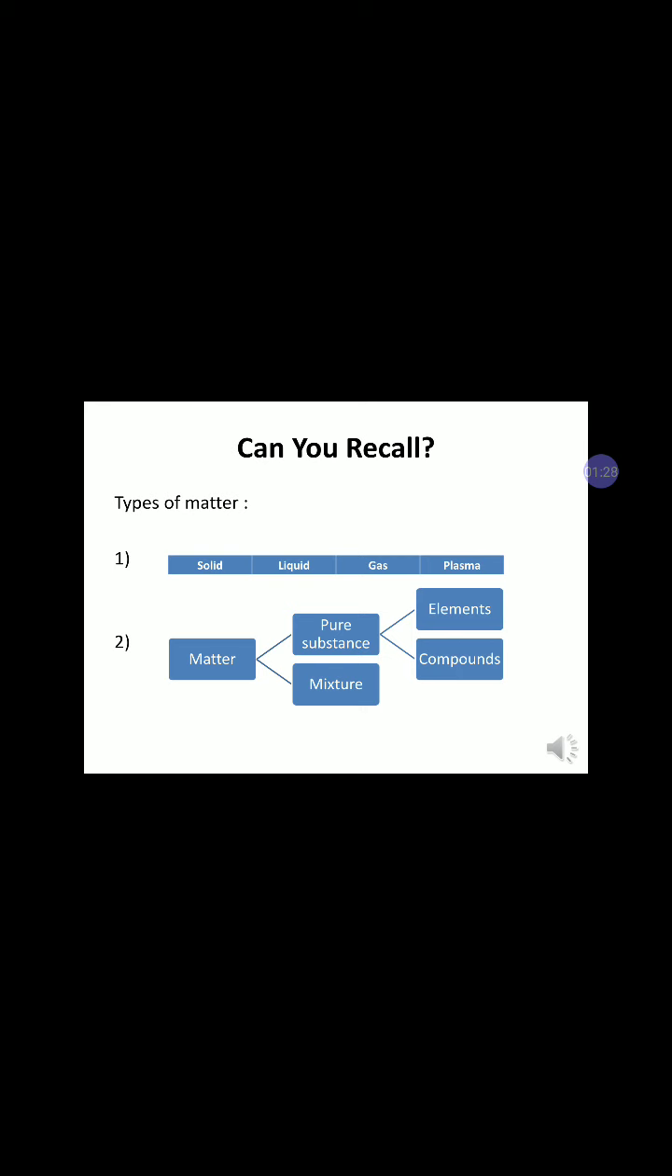You know that there are four types of matter: solid, liquid, gas, and plasma. Matter can also be classified into pure substances and mixtures. Pure substances are classified into elements and compounds.